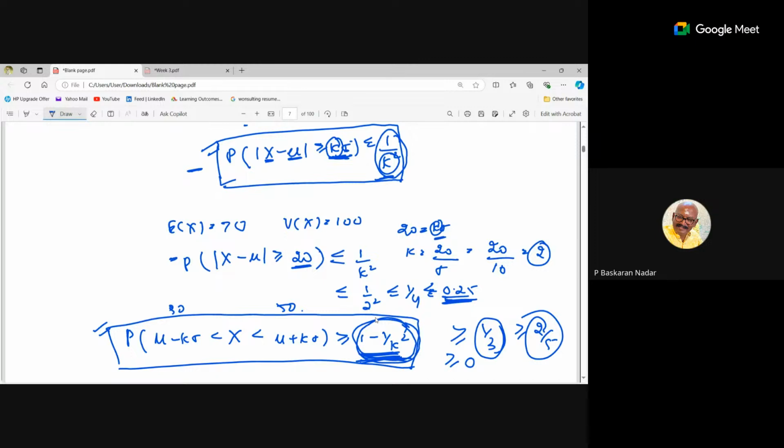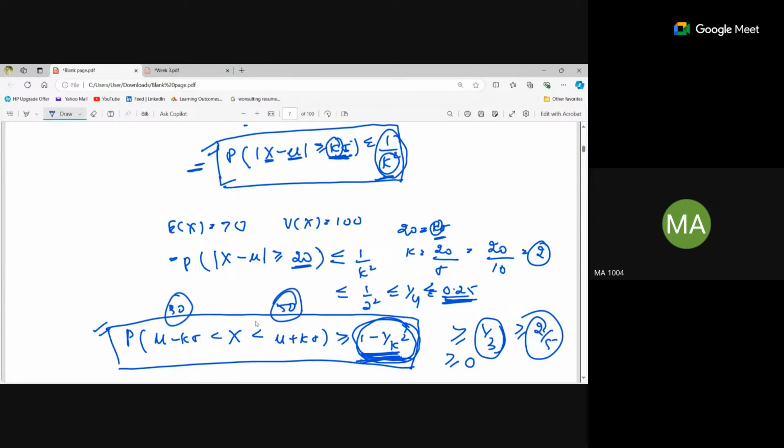Earlier we said what is the probability it will fall within the range. Now you are saying it is outside the range, is it? This one is within the range, right? The x variable is taking between the two values.